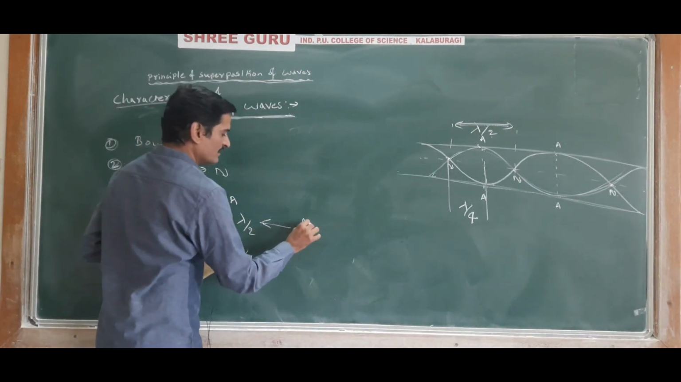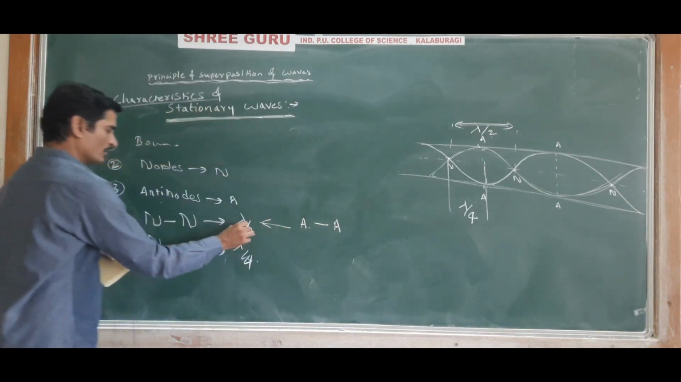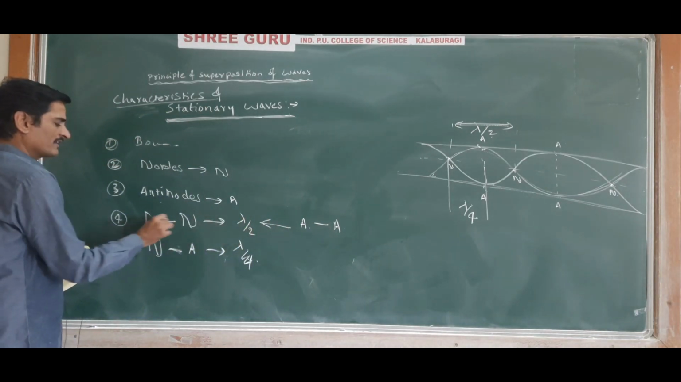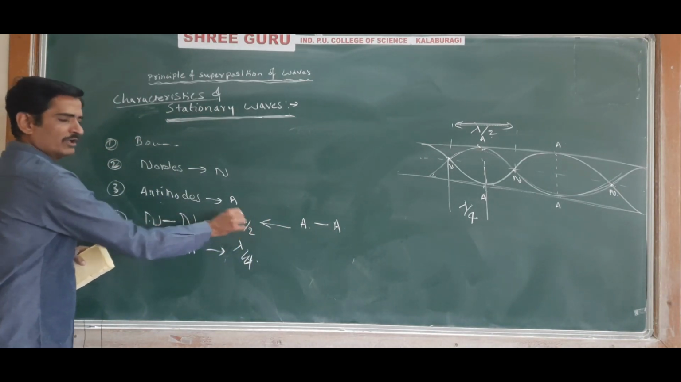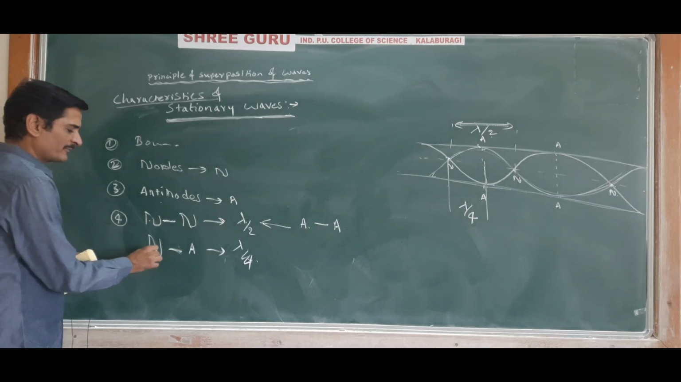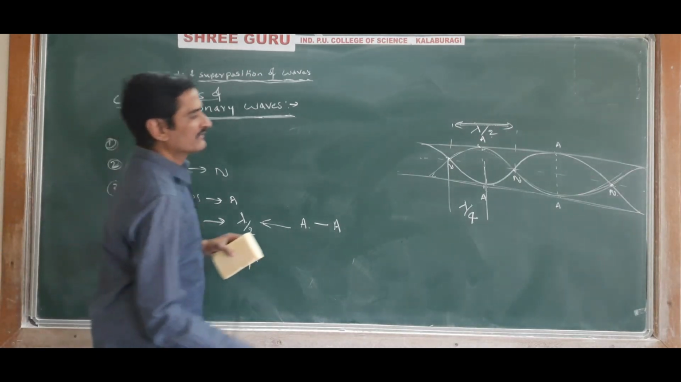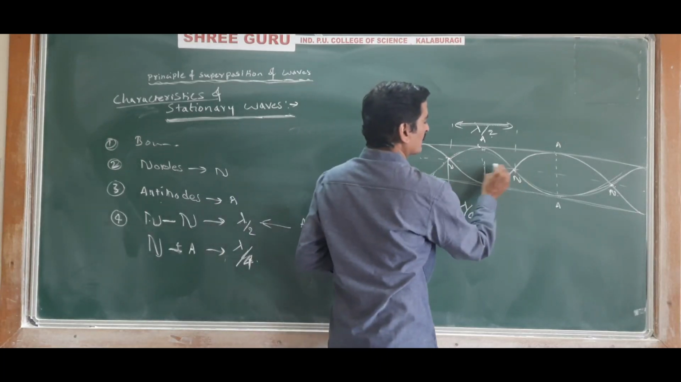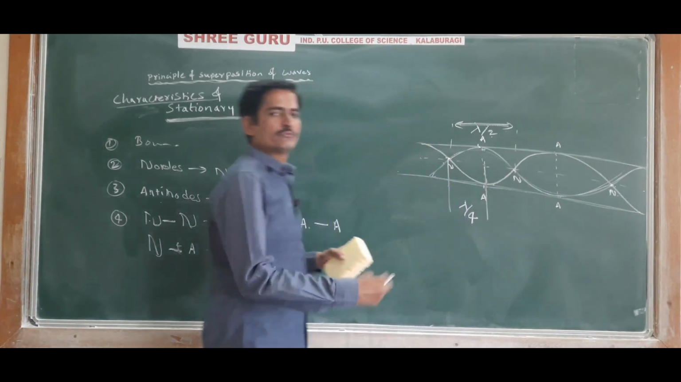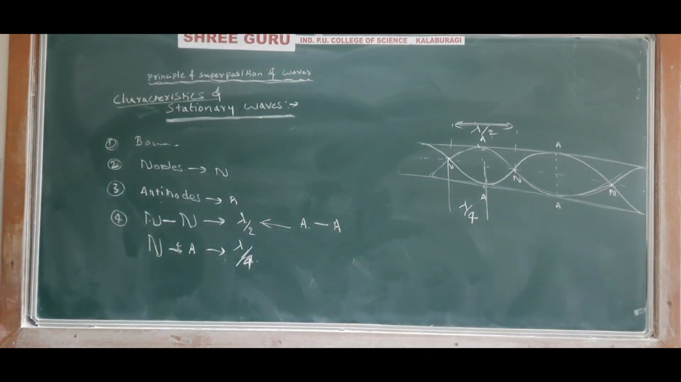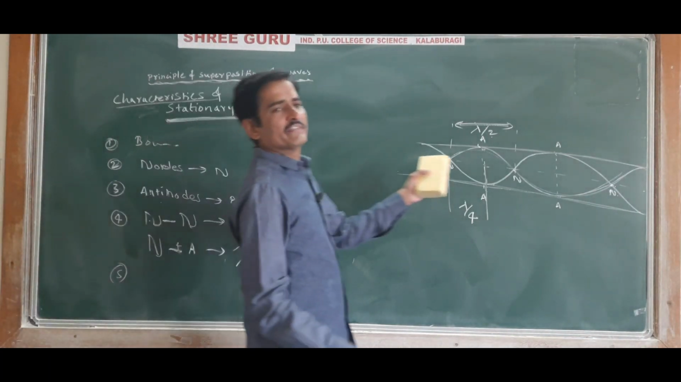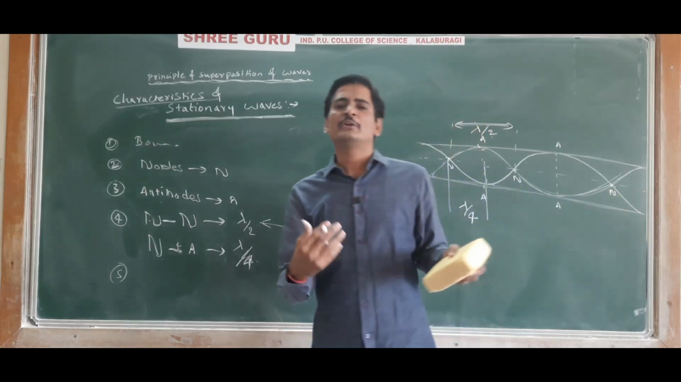Or you can say the distance between two antinodes is also lambda by 2, or the distance between two nodes is also lambda by 2, and the distance between a node and an antinode is lambda by 4. The distance between node and antinode, or antinode and node, will be lambda by 4. Understood?